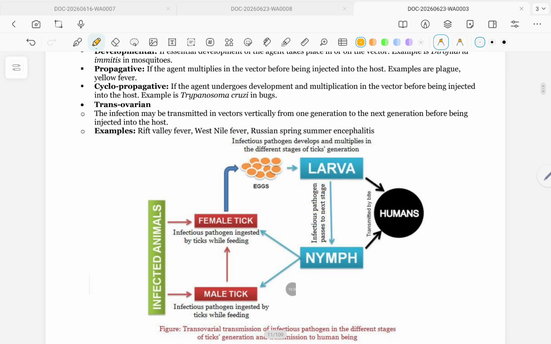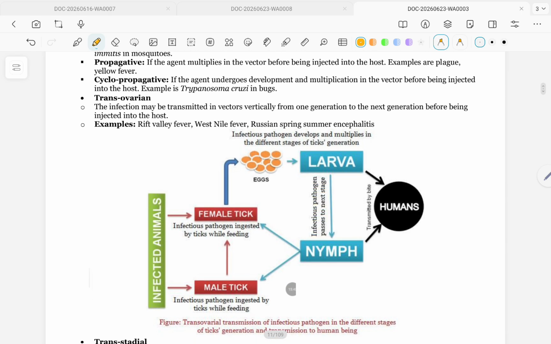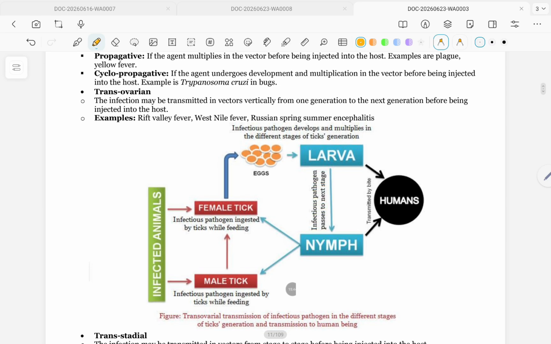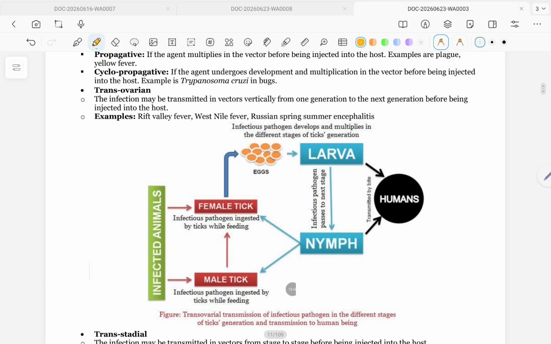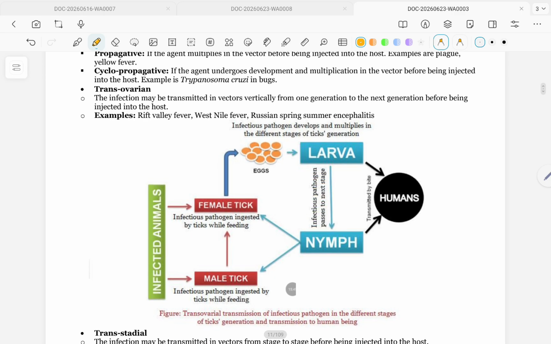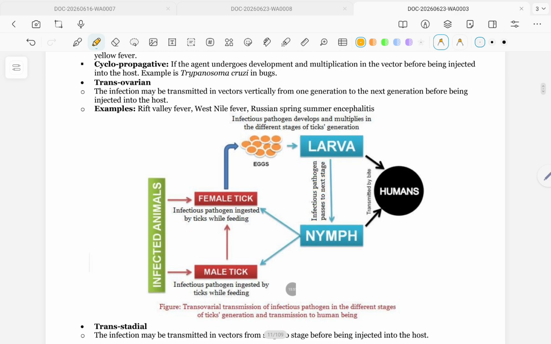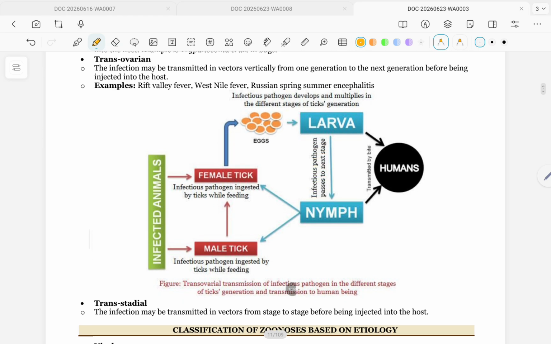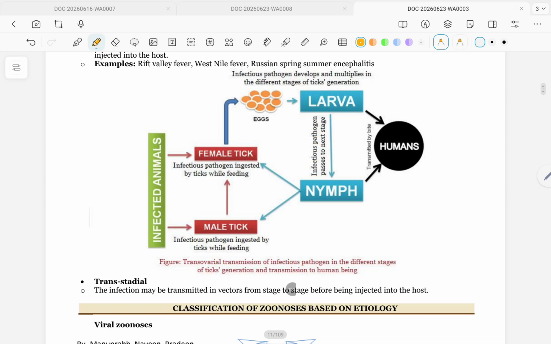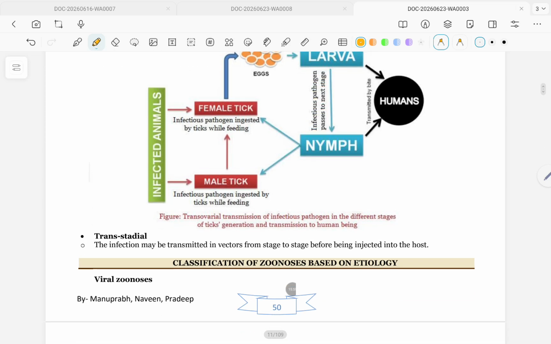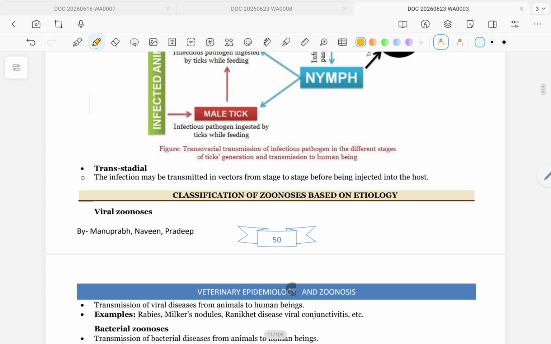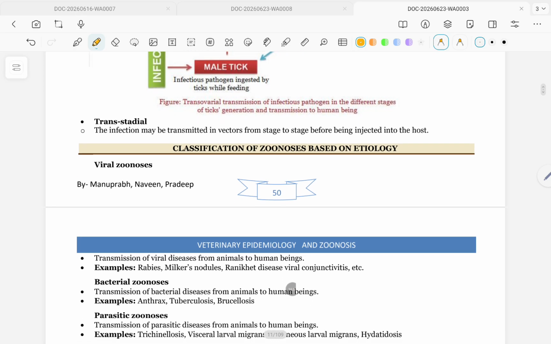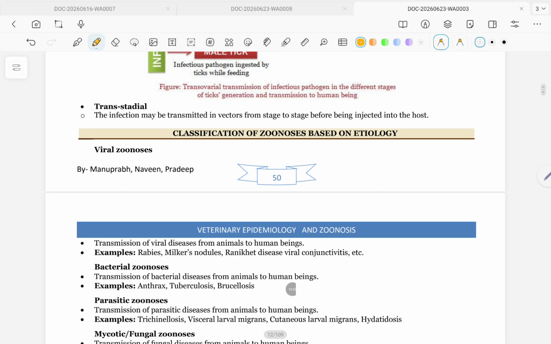Example is Trypanosoma cruzi in bug. Transovarian: the infection may be transmitted in the vector vertically from one generation to the next generation before being injected into the host. Example: Rift Valley fever, West Nile fever, Russian spring-summer encephalitis. Transstadial: the infection may be transmitted in the vector from stage to stage before being injected into the host.